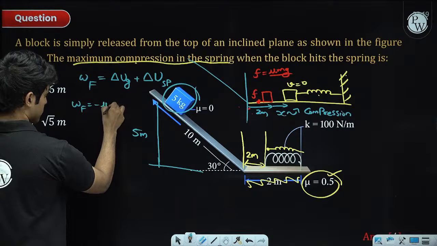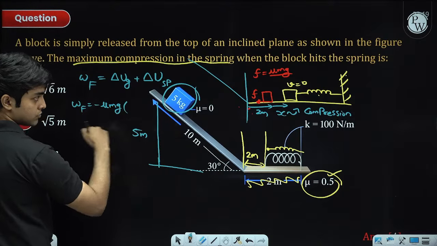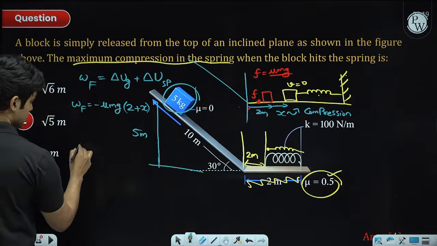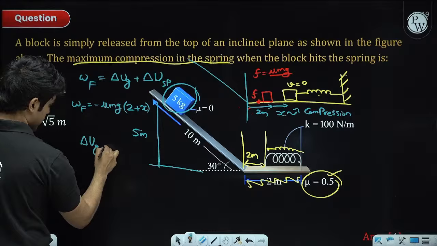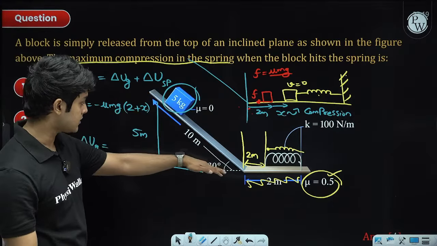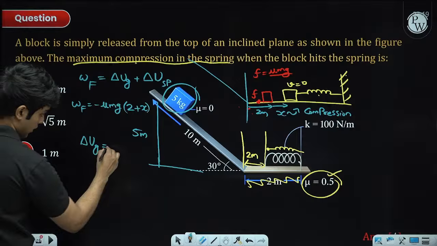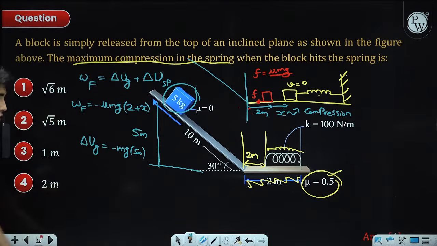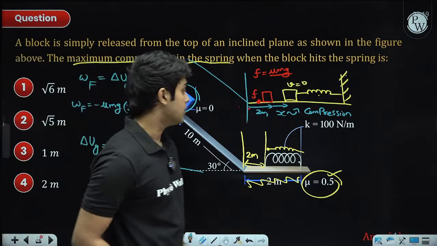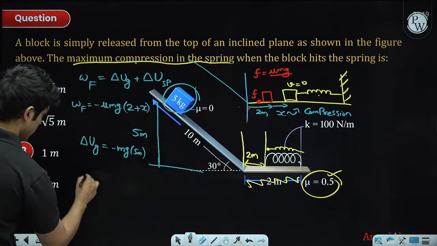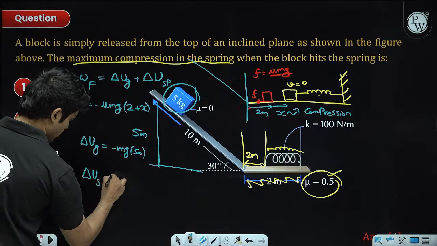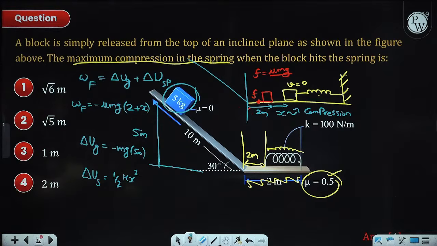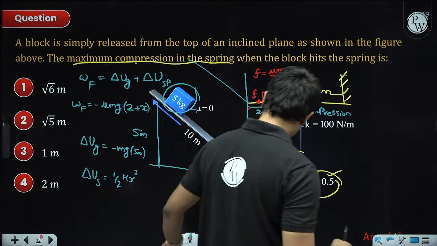Friction force is mu mg, and the distance for which friction acts is 2 plus x. Delta Ug, the gravitational potential energy change: gravitational potential energy decreases, and it decreases by minus mg into 5 meters. This is the decrease in gravitational potential energy. And the change in spring potential energy, delta U spring, is going to be half kx square. From here you will get some quadratic in x, and then you can solve to get the answer.